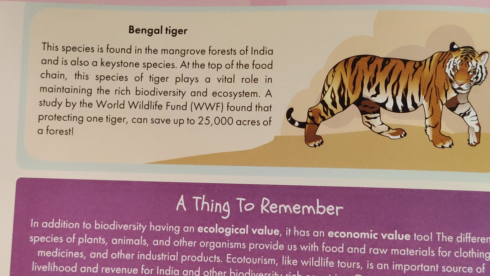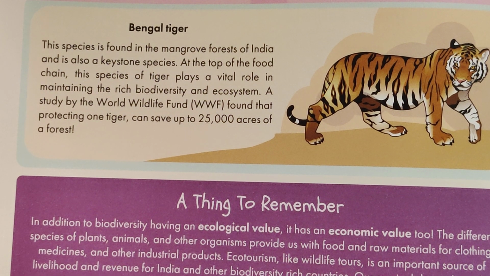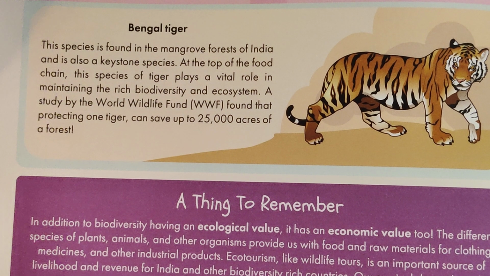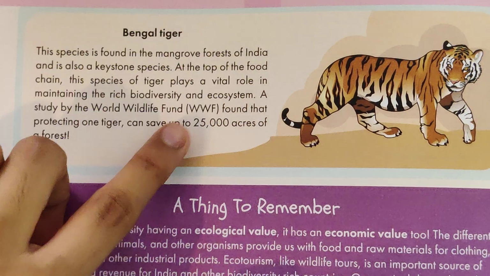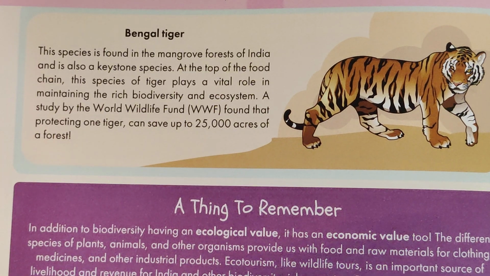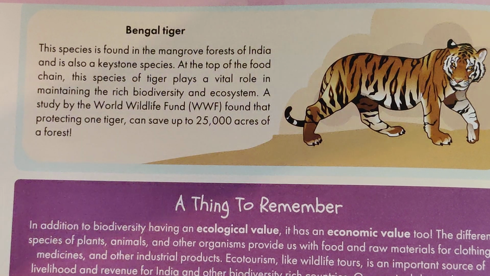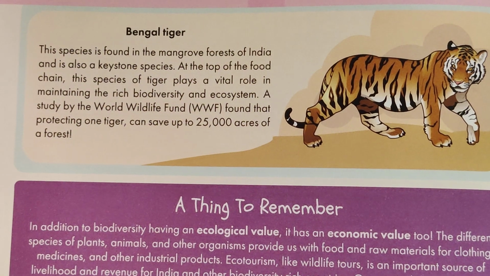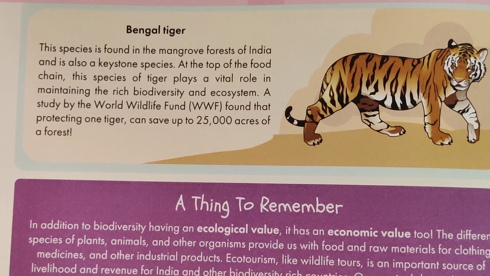Coming to a very important part, the Bengal tiger. This species is found in the mangrove forest of India, and it is known as a keystone species. At the top of the food chain, the tiger plays a vital role in maintaining the rich biodiversity and ecosystem. A study by the World Wildlife Fund, also called WWF, found that protecting tigers can save nearly 25,000 acres of forest.